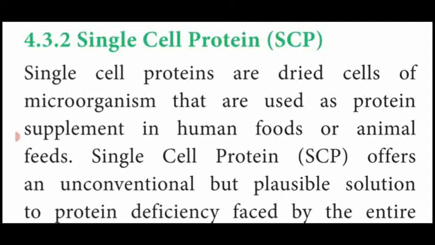So the single cell of the plant body contains the protein. So the protein microorganisms with a single cell are dried and are used as a protein supplement in human foods or animal feeds. So these protein contents are used as food material for humans and animals.